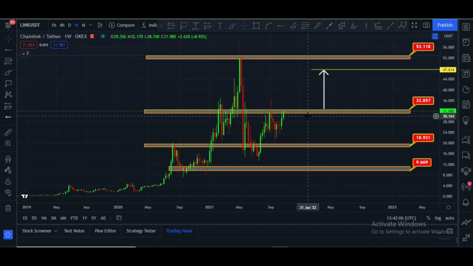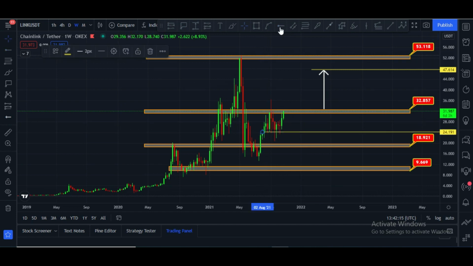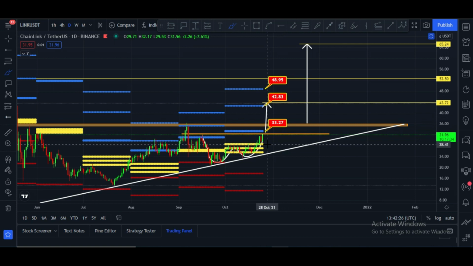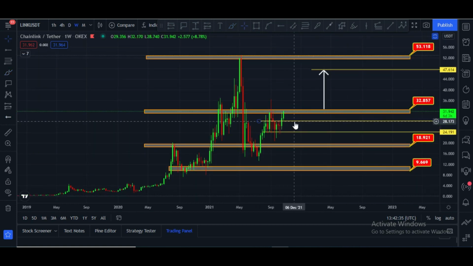But if unfortunately it is rejected from that zone, in that case this is the main support line. This area is also a support line, and this area is also a support line. These are two support lines. The $28 price area is very, very important. Why? Let me please show you. Because the CPR main support is at the $28 price area. That is why the $28 support area is very, very important.